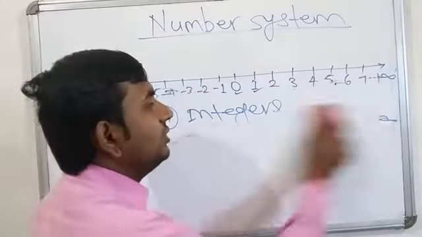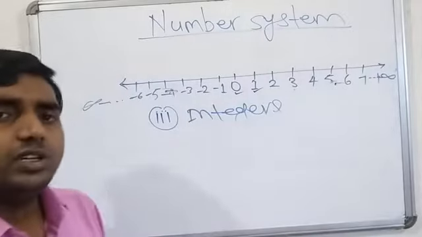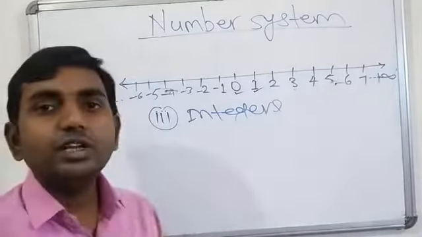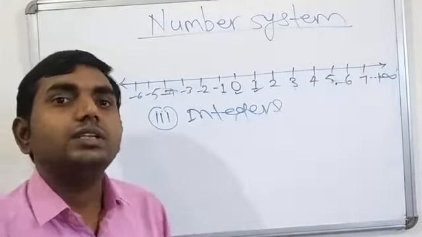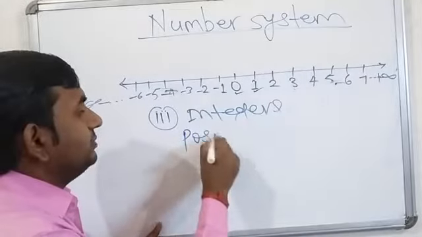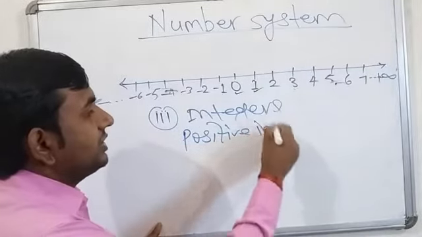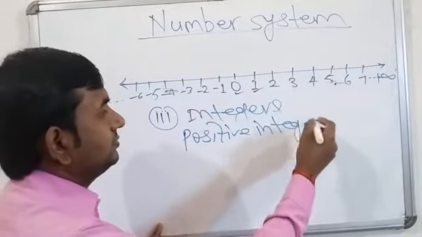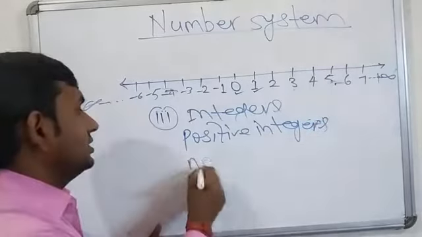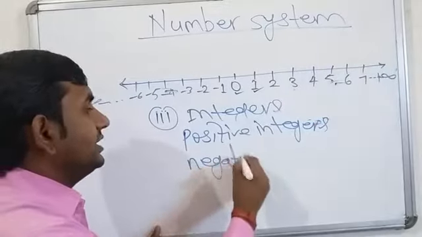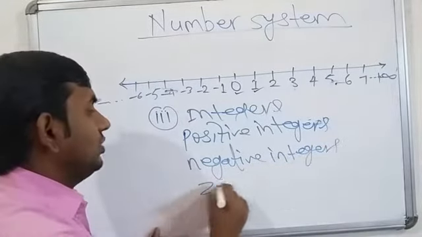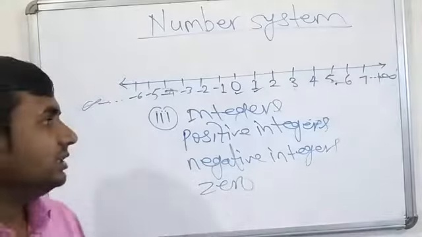If we talk about types of integers, in how many categories do we study integers? We find that we have mainly three types of integers. These are positive integers, negative integers, and zero.